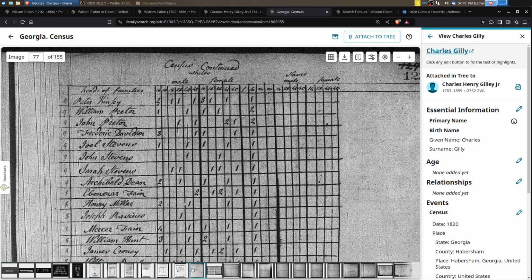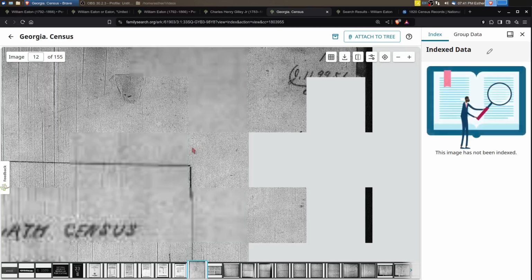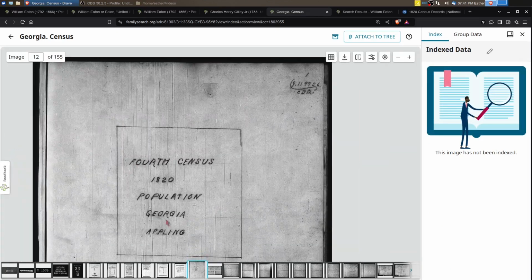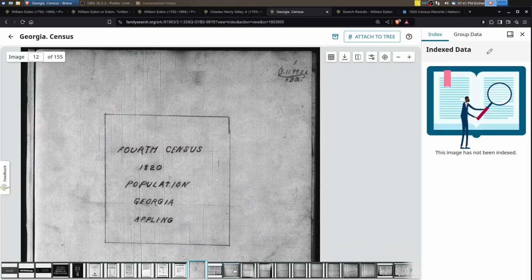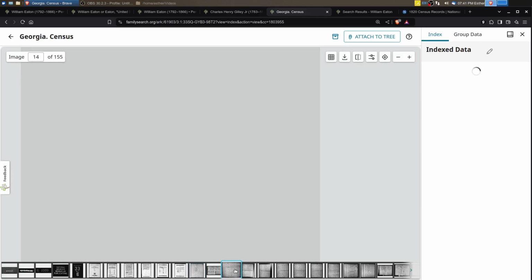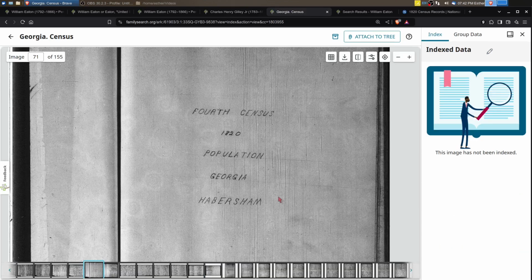So if we were to just go back, it will say this is Habersham County. Actually, this says Habling. Okay, let's go forward a little bit here. So I just went backwards in the film and found the label that tells you that the following pages belong to Habersham County. And it's only 1, 2, 3, 4, 5, 6, 7 images. And so it wouldn't take very long to go through that to make sure that your ancestor was there or not.